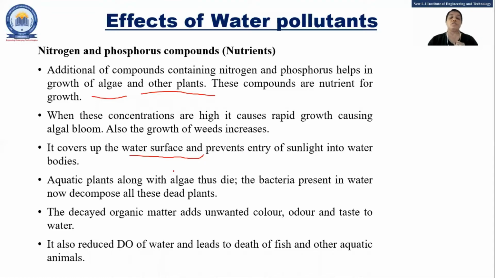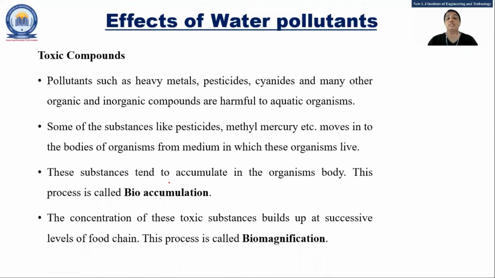That process is called photosynthesis. And because of that, the algae increases. So that process is known as eutrophication. That we will learn shortly. Okay, and that is a very important one again. Now aquatic plants, they are not able to survive. So this is the effect of nutrients. Then, toxic compounds.